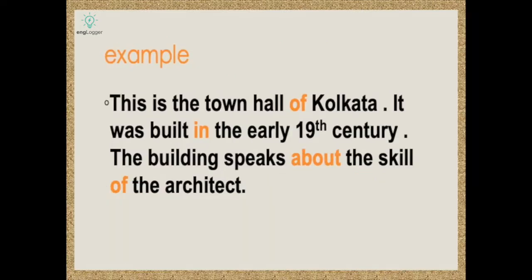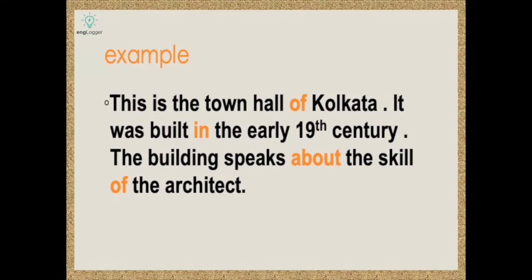Here we have one example on the basis of the definition which we have just read in the previous slide. This is the town hall of Kolkata. It was built in the early 19th century. The building speaks about the skill of the architect. In this small paragraph, I have 4 prepositions, and now we will see their correct usage.